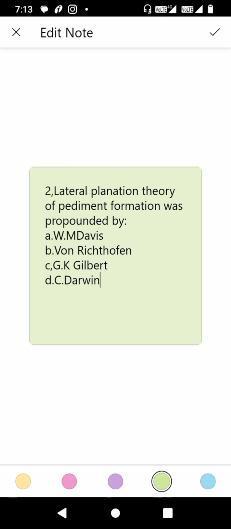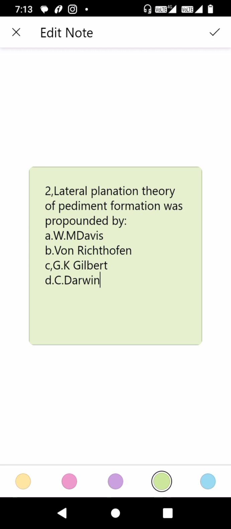The solar constant measures the amount of energy which is received by any given particular area which is one astronomical unit away from the sun. So any region which is away from the sun, whatever energy it receives from the sun, that is called solar constant. Our next question is: lateral planation theory of pediment formation was propounded by.